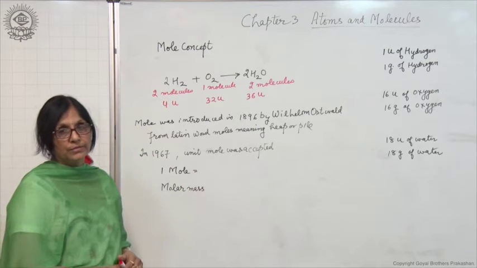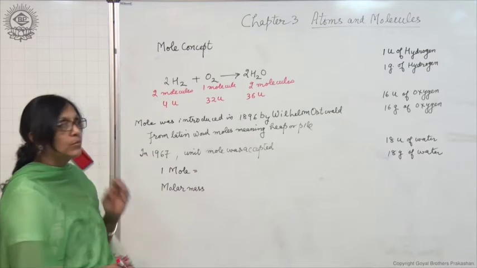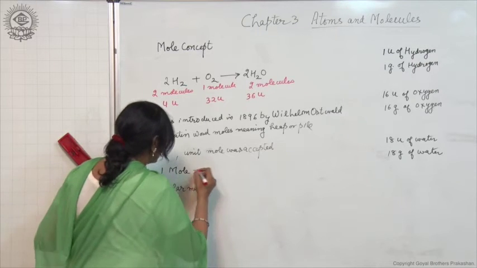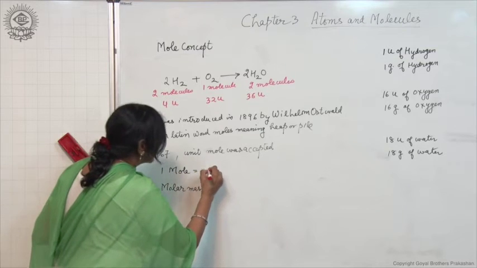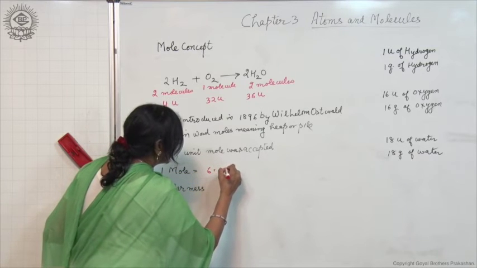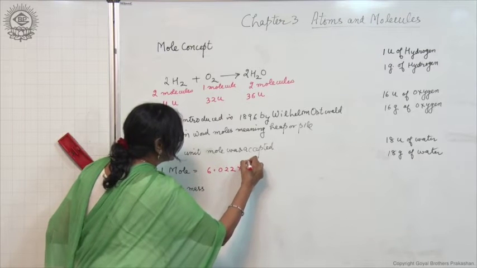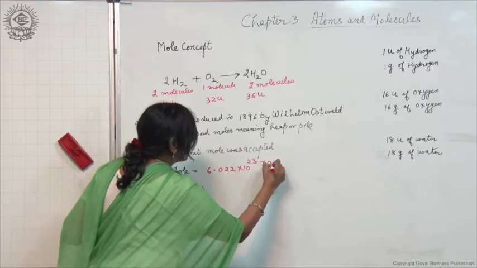It means 12. In the same manner, mole is a counting unit. When we mention 1 mole, it is equal to 6.022 into 10 raised to the power 23 particles.